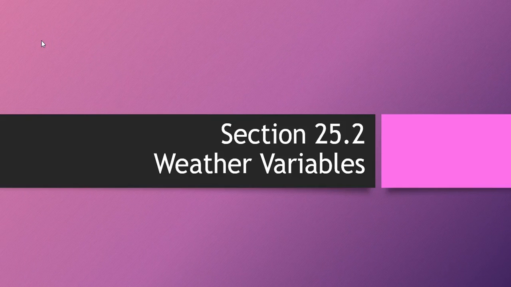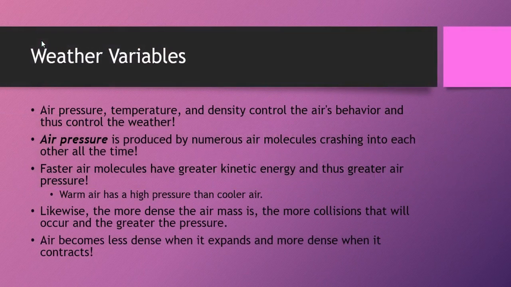Section 25.2 Weather Variables. So air pressure, temperature, and density is what controls the air's behavior, and thus that's what controls the weather. Air pressure is produced by numerous air particles and air molecules crashing into each other all the time. The more air molecules there are, the more collisions, the greater the air pressure. The faster the molecules move, the greater the kinetic energy they have, and thus the greater air pressure. So warmer air has higher pressure than cooler air.